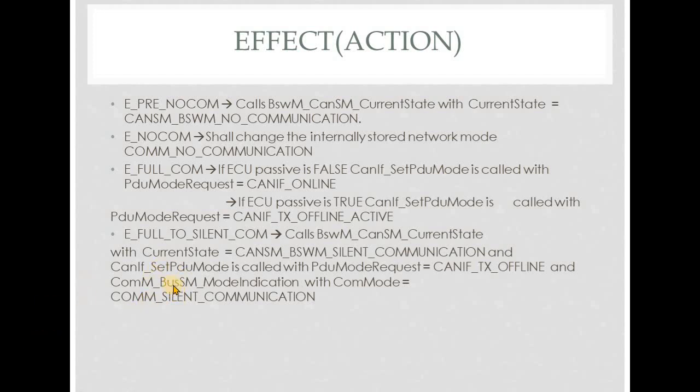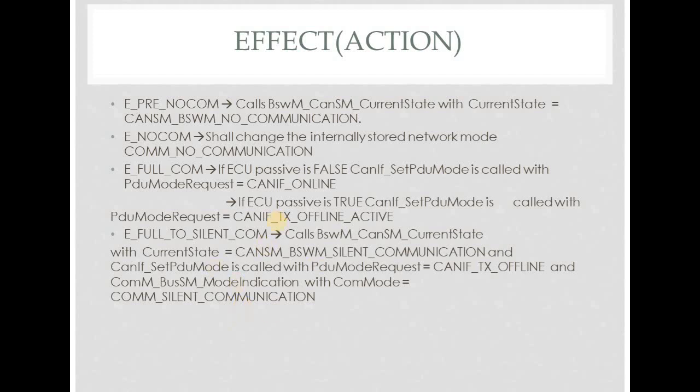CANSM will call COMM, since the bus system is CANSM here. So CANSM will call COMM underscore CANSM mode indication with com mode as COMM silent com.